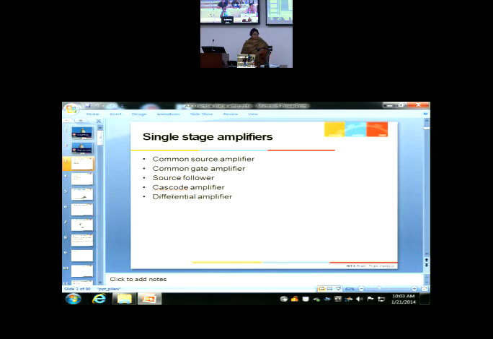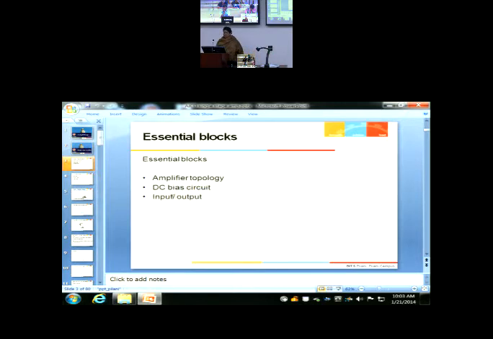Some characteristics are such that I can treat them as a single stage amplifier. But I can also understand them by taking them as a combination of two basic building blocks. So you can either treat them as a single stage, or these can also be treated like two-stage amplifiers. Fine.